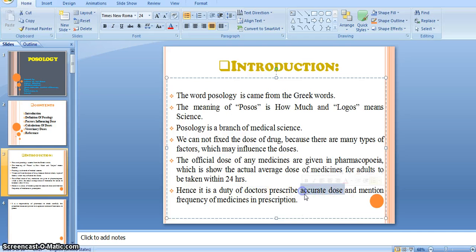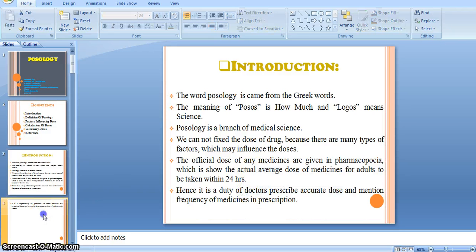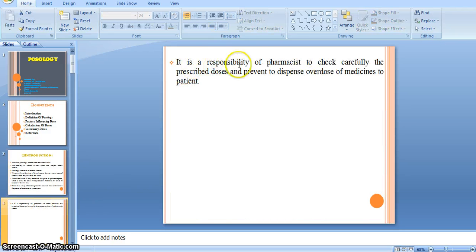It is the duty of the doctor to prescribe the accurate dose along with the frequency, means how many times that particular tablet is to be taken, the timing of taking medicines. These two things are very important for the doctor to prescribe, right? Then it is the responsibility of the pharmacist also to check carefully the prescribed dose and prevent dispensing an overdose of medication to the patient.